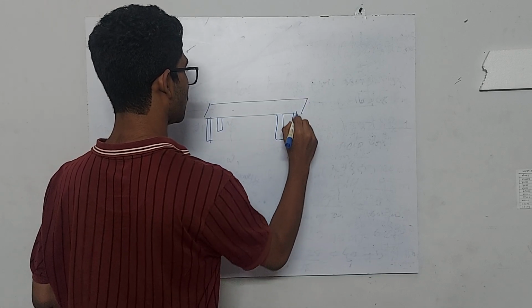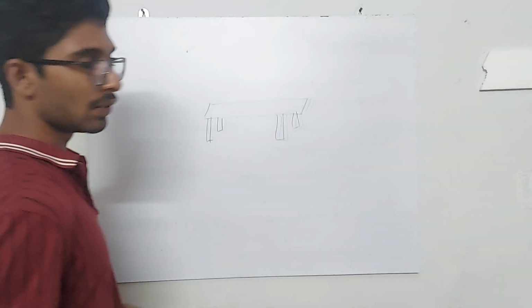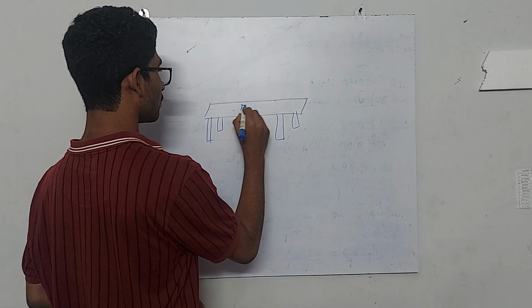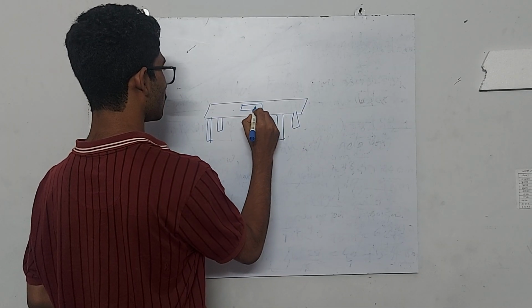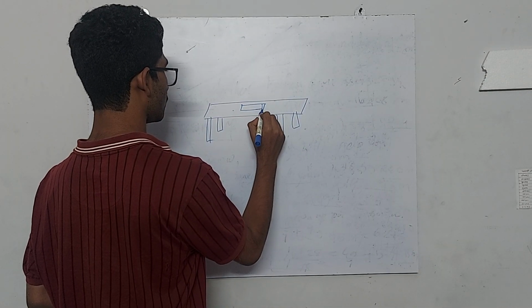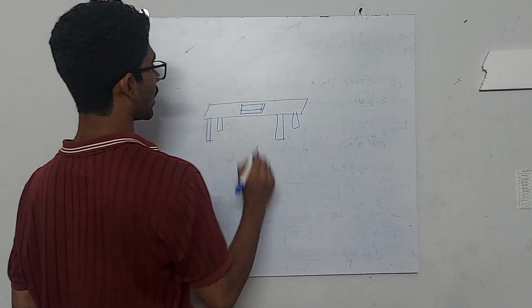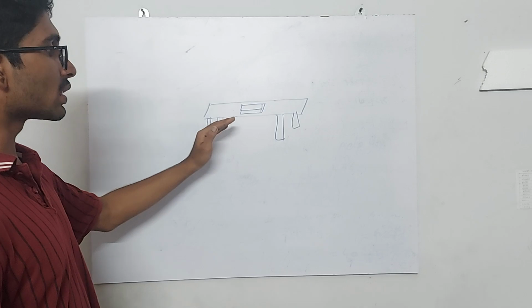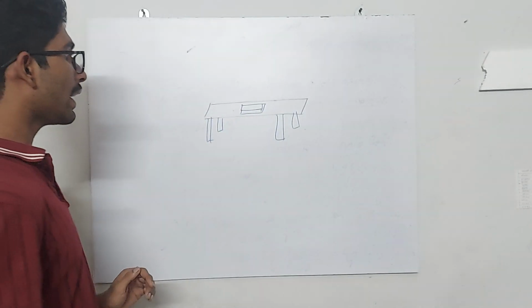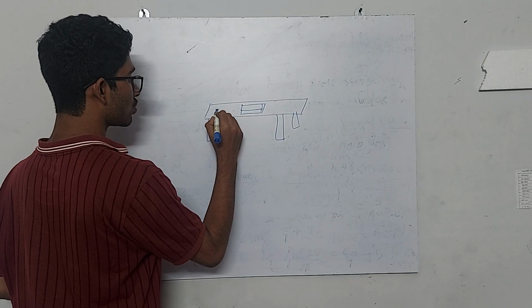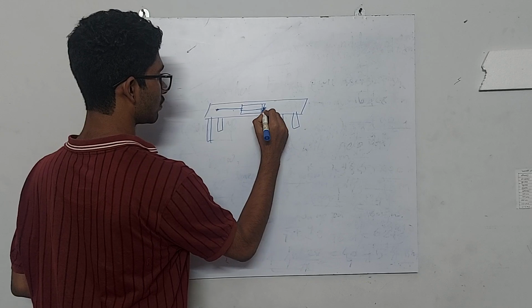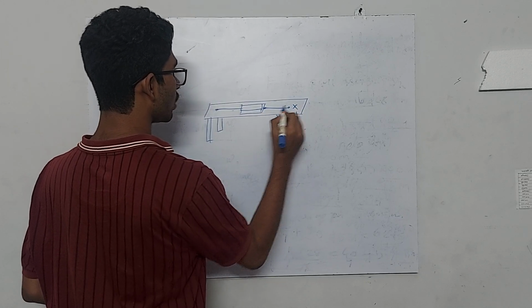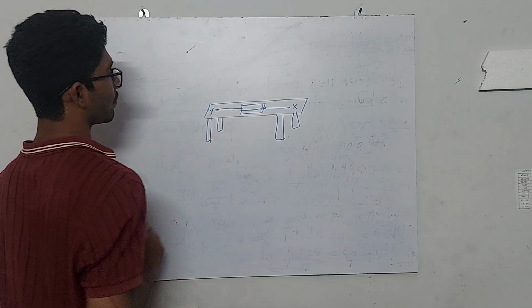There is a table, and on the table we are keeping a block. There is an object, a box that I have kept on a table, and I am attaching two strings to it. This string is called X, this string is called Y.